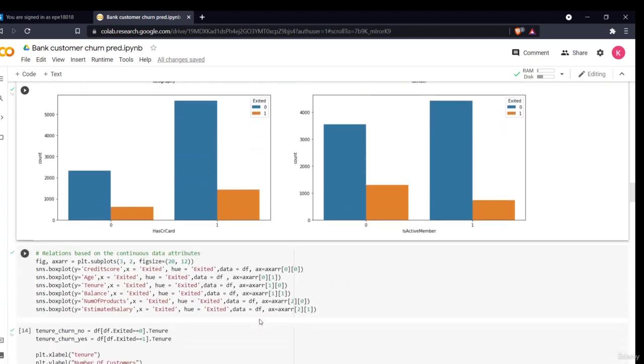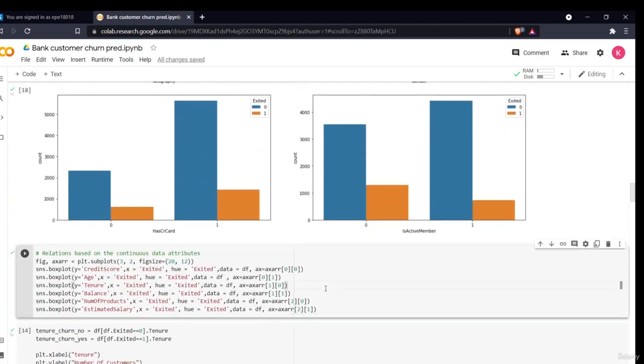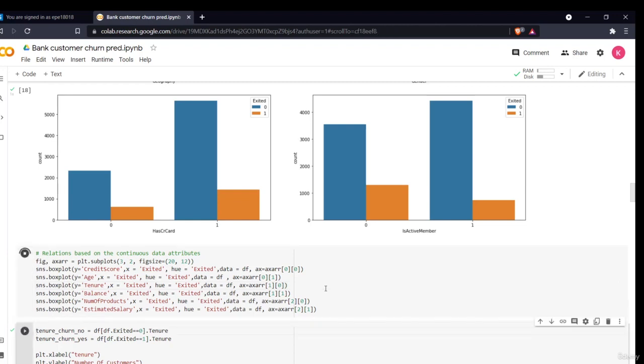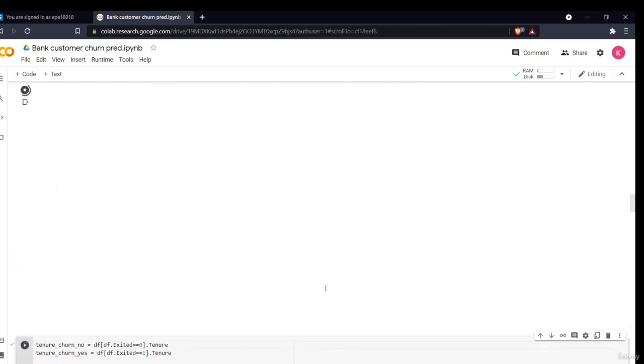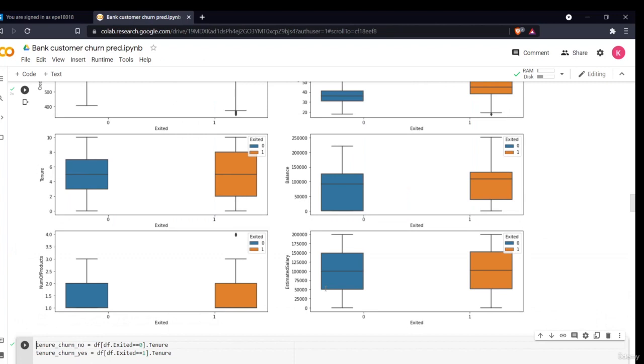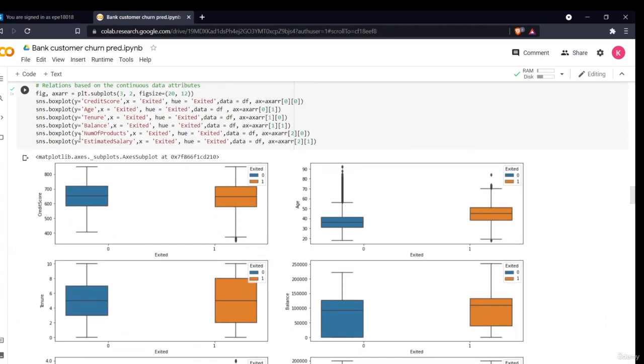Now moving on to my continuous variables, to see how they affect my churn rate, I'll use a box plot. Box plot is an amazing way to check how our data is distributed and how it is related. I gave my y as my data, x is my exited column, hue is my exited 0 and 1 data, df and array to assign the positions 0 1 0 0 1 0. That's all. Now moving on to the analysis part.